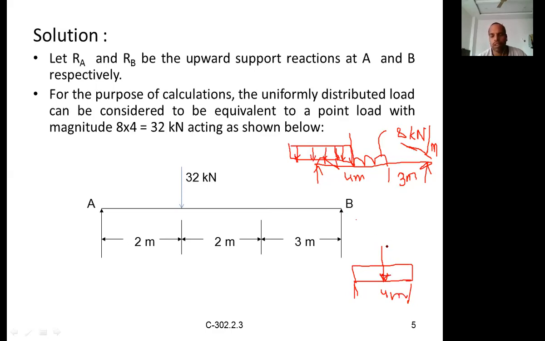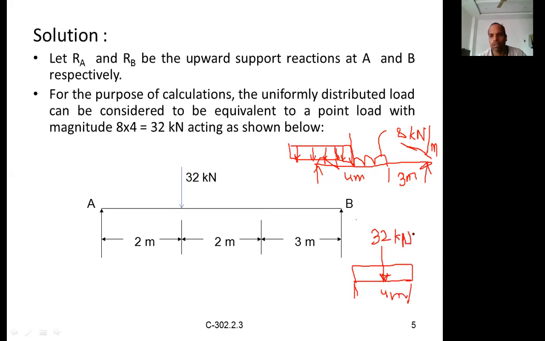Okay, and what is the intensity of the load? In this case, what is the point load? Generally, sometimes we refer to this as a total load also. Okay, total load. We converted UDL into a total load. So in this case, what is the total load? 8 into 4. 8 into 4 is nothing but 32 kilonewtons. That will be like a point load.